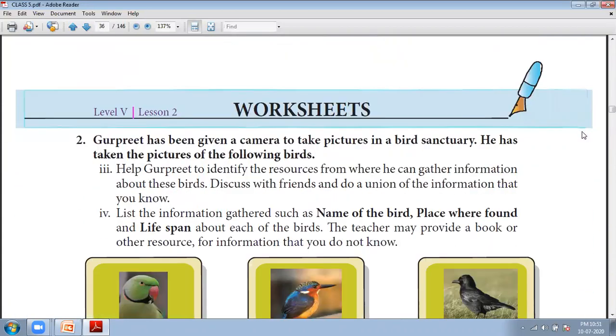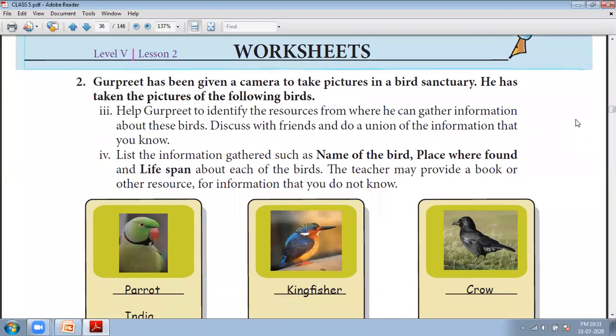The second question I have not given. So here the second question is: Gurpreet has been given a camera to take pictures in a bird sanctuary. He has taken the pictures of the following birds. So help Gurpreet to identify resources from where he can gather information about these birds.